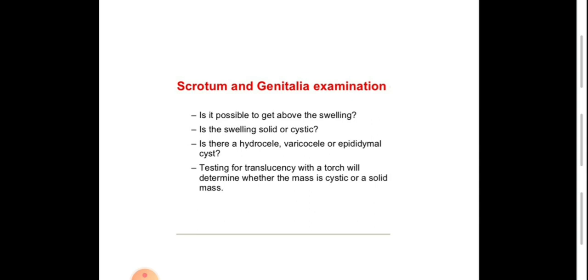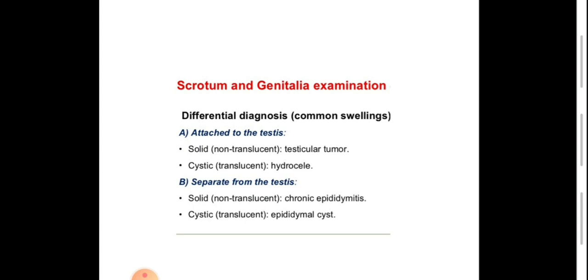Is there a hydrocele, varicocele, epididymal cyst? As we say, test for translucency with a torch in a dim light room for differentiation of hydrocele from other causes of scrotal swelling. Differential diagnosis of common scrotal swelling: we divide it into whether it is attached to the testis or separated from the testis.